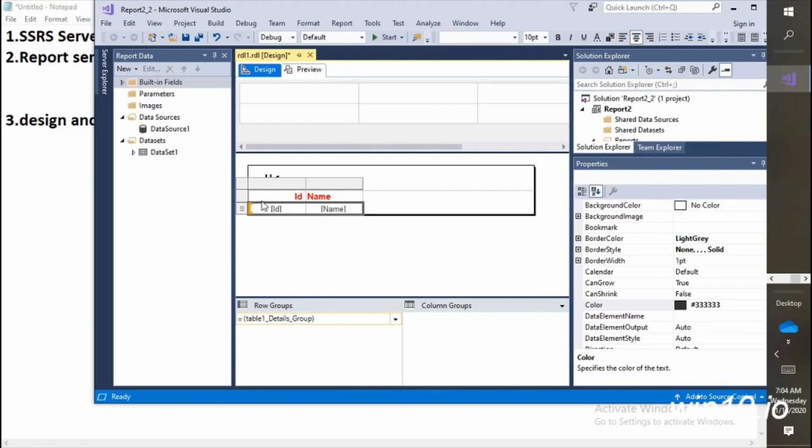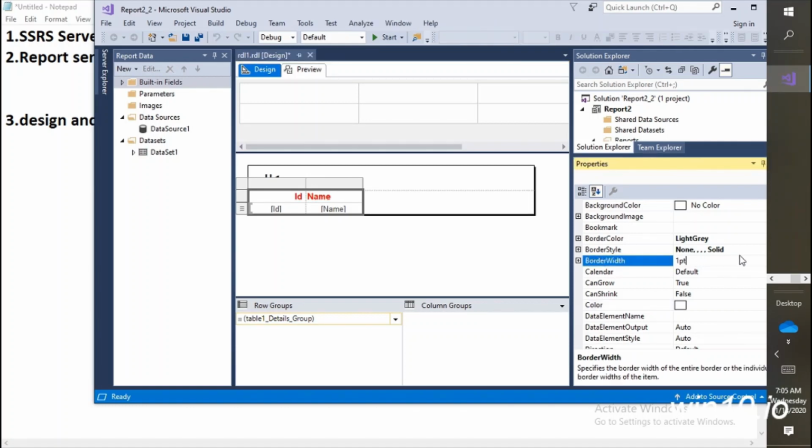Okay, great. Now it doesn't have any border, so I'm assigning some border. This is font size, you can select it from here. Border style, 1 point, fine. Border style here you can say solid.